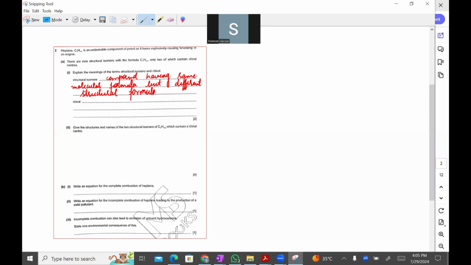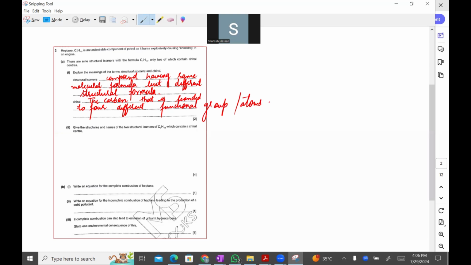Now, what do you mean by chiral? The chiral carbon should be bonded to four different functional groups or four different atoms. Very good. So the carbon that is bonded to four different functional groups or atoms.